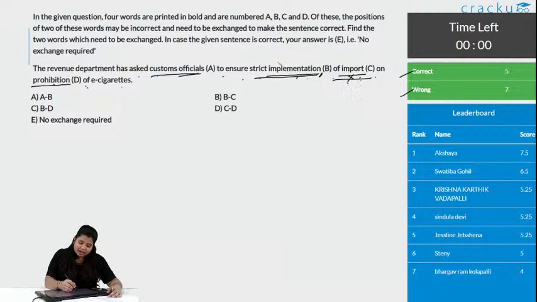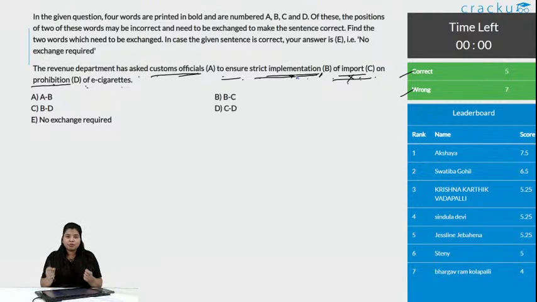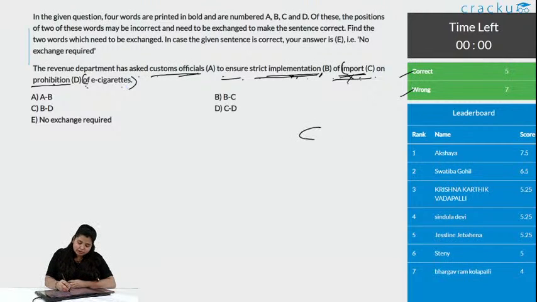So, they have asked to ensure strict implementation, to implement strict prohibition, to prohibit something, and what is that something? That is imports of e-cigarettes. This comes together, that is import of e-cigarettes. Okay, what is import? Consider this to be your place or your country, India.